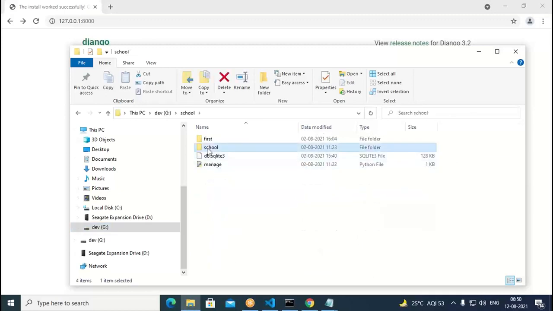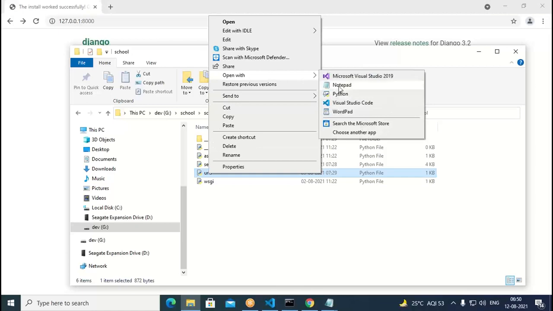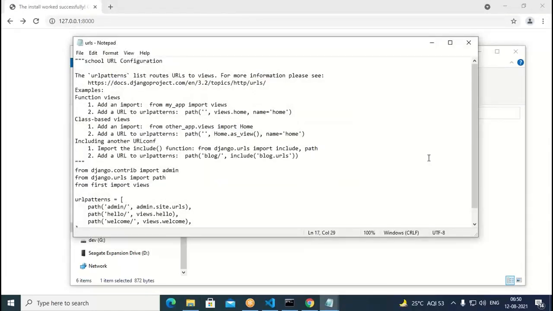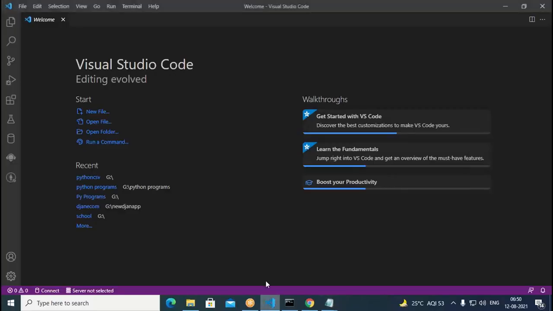So in the school, if you come to school here in the URLs, we have it open, Notepad. Then here I can have views like this. So let me put this hello and welcome in this. I can add here 2 views.